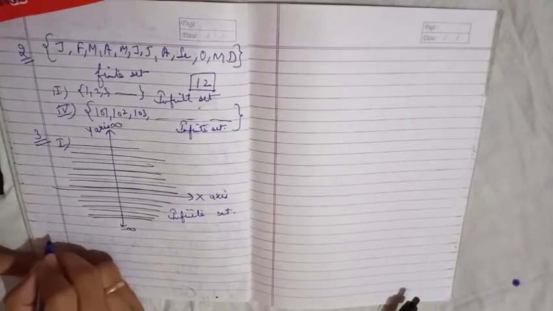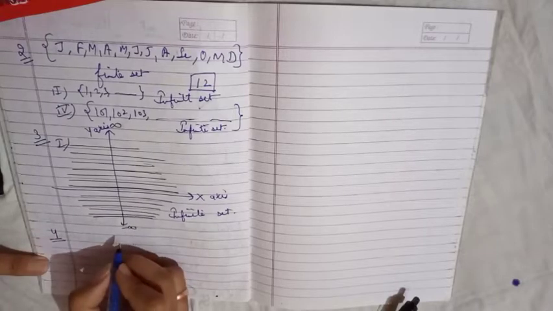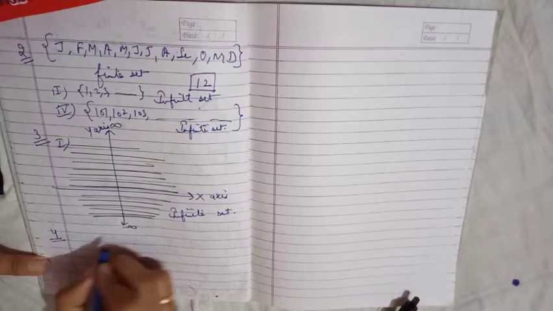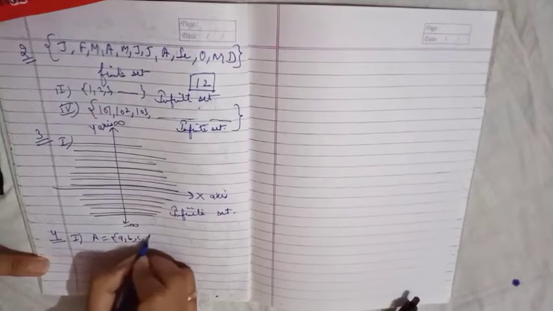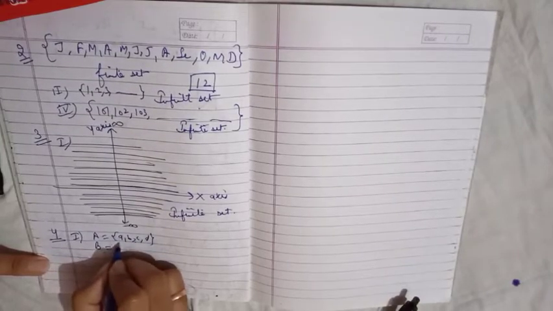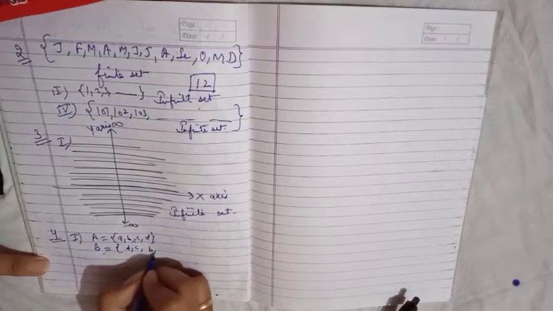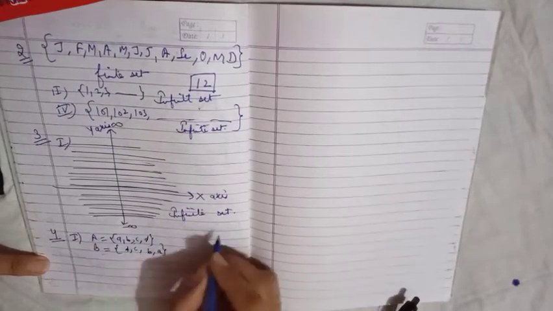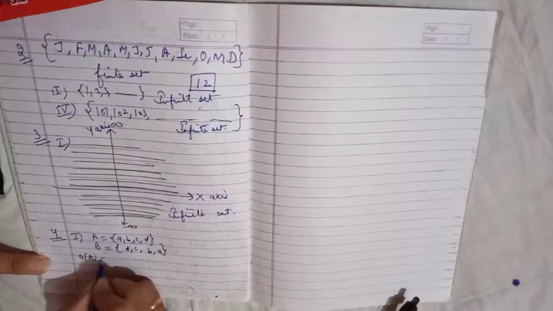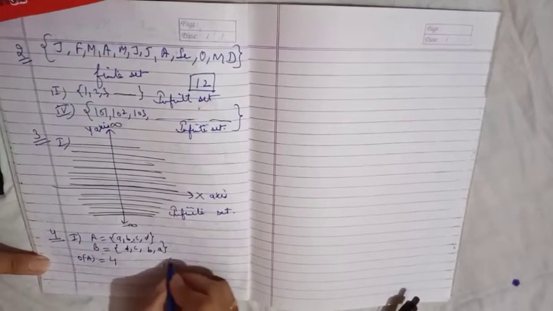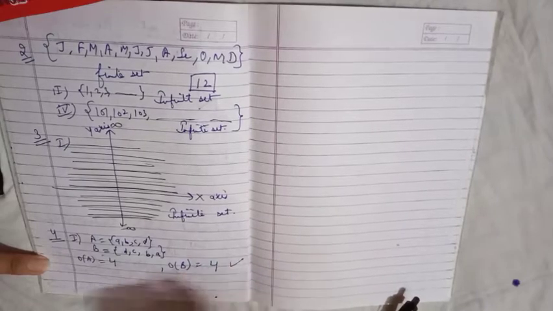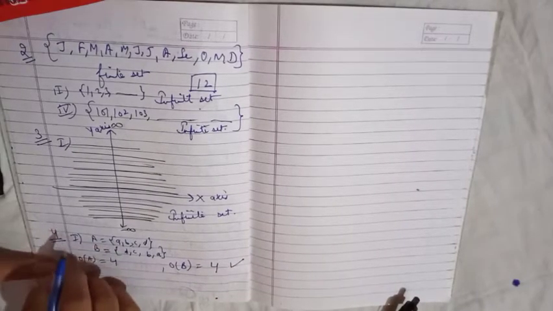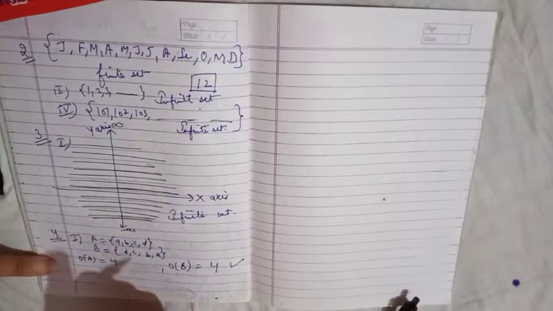Now question number 4. In the following, state whether A is equal to B or not. In the first part, set A is A, B, C, D. Set B is D, C, B, A, right? How many elements does set A contain? 4 elements. The number of elements in B is also 4. So the orders are equal. What is the second property? That is, their elements must also be the same.